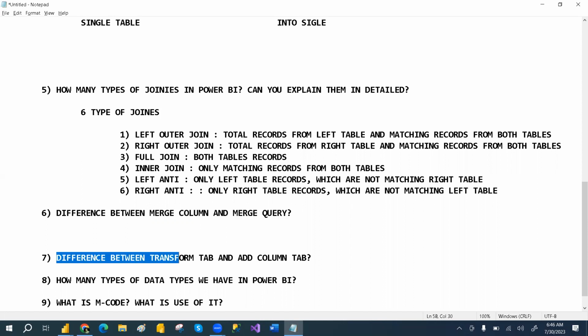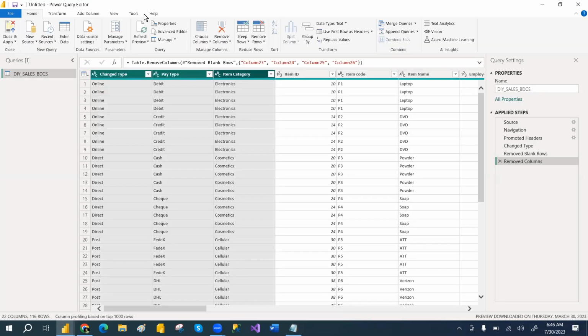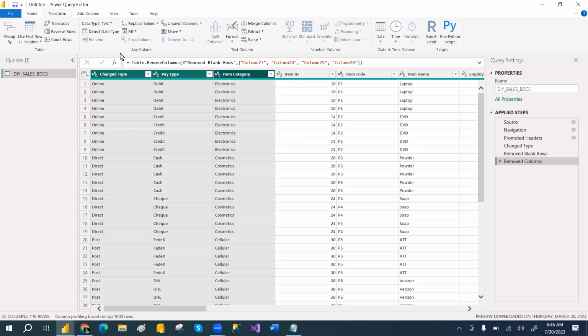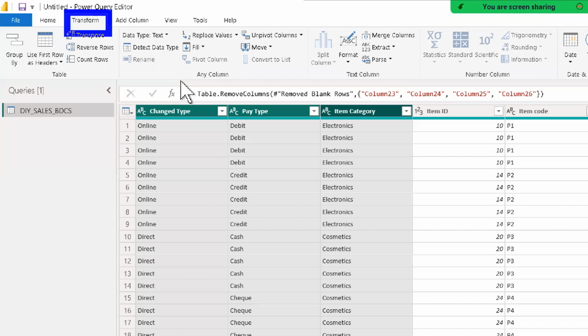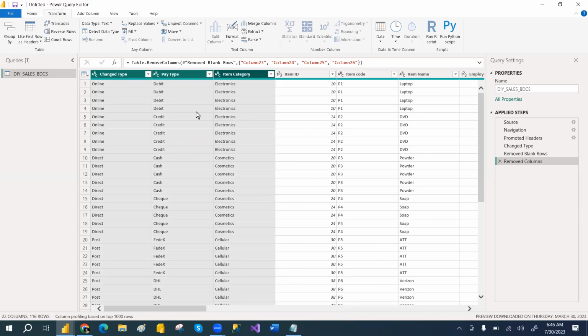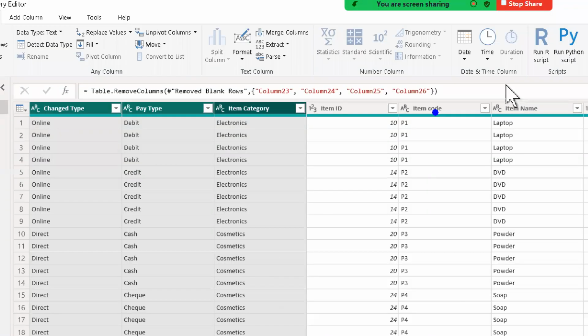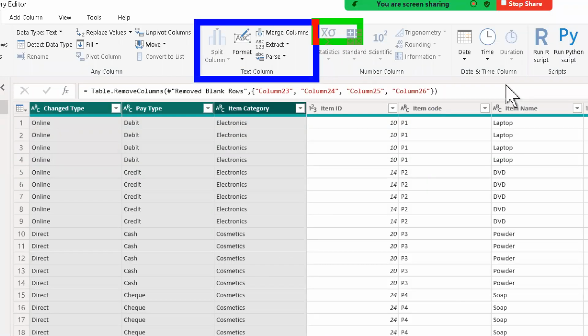And then the difference between the transform tab and add column. You see here we have a transform tab, and similar kinds of functions are there: text functions, number functions, and date functions.